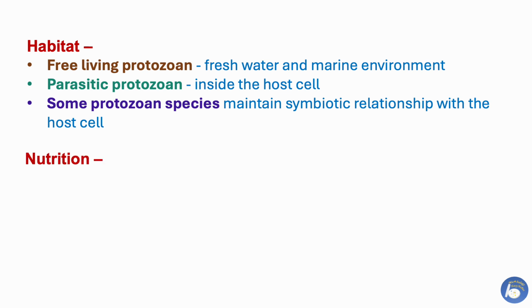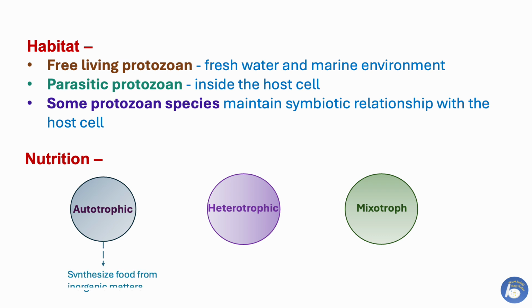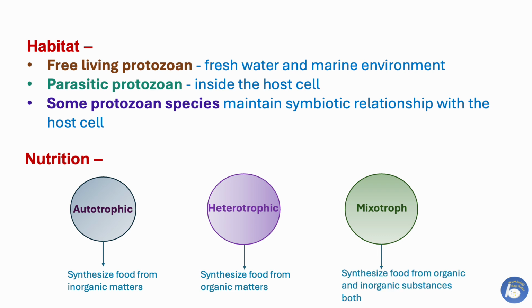Nutrition in protozoa. Autotrophic, heterotrophic or mixotrophic nutrition is present in protozoan species. In autotrophic nutrition, protozoa synthesize their own food from inorganic substances. In heterotrophic nutrition, protozoa depend on organic substances. In mixotrophic nutrition, protozoa possess both types of nutrition, autotrophic and heterotrophic. Example is Euglena.